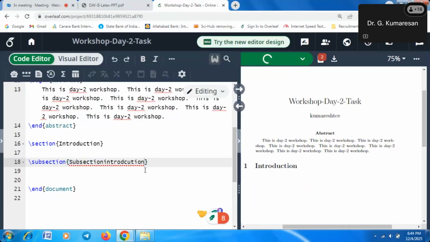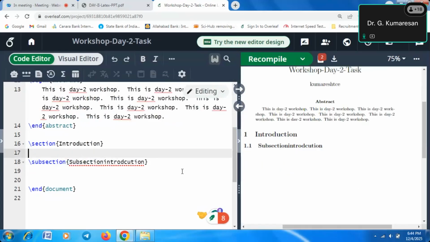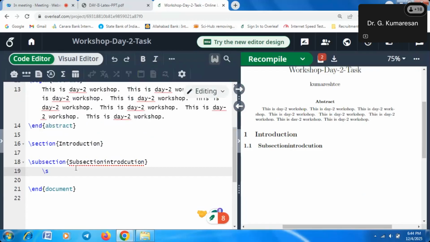Subsection introduction. This is the subsection. Subsection also is there, but the number is not coming. So automatically the subsection is converted into italic form. For example, I will write like this: backslash subsection. Okay, subsection number one comes.